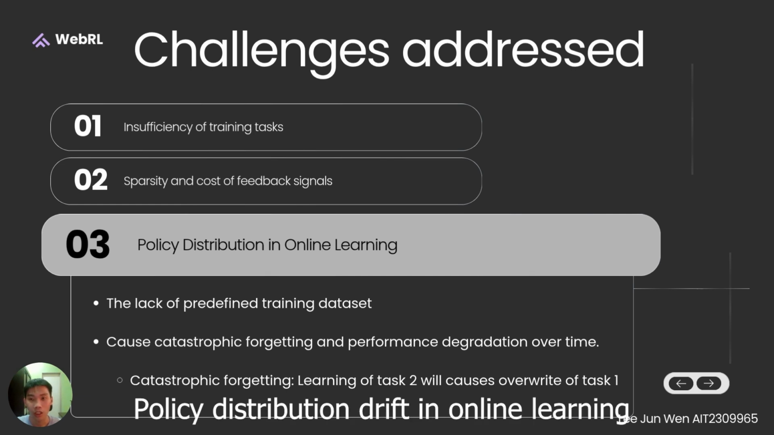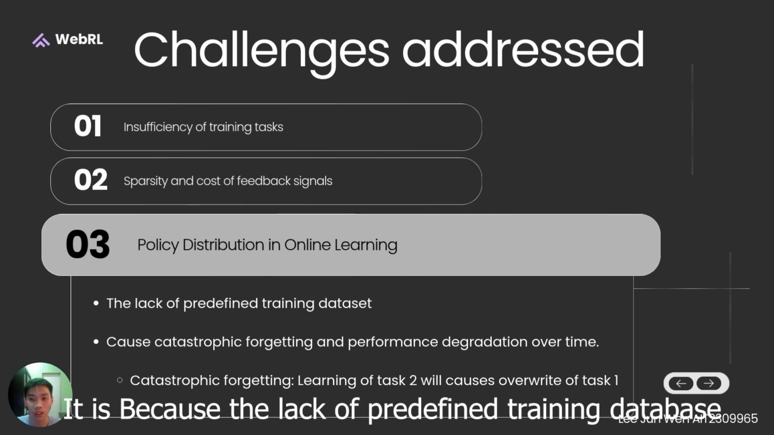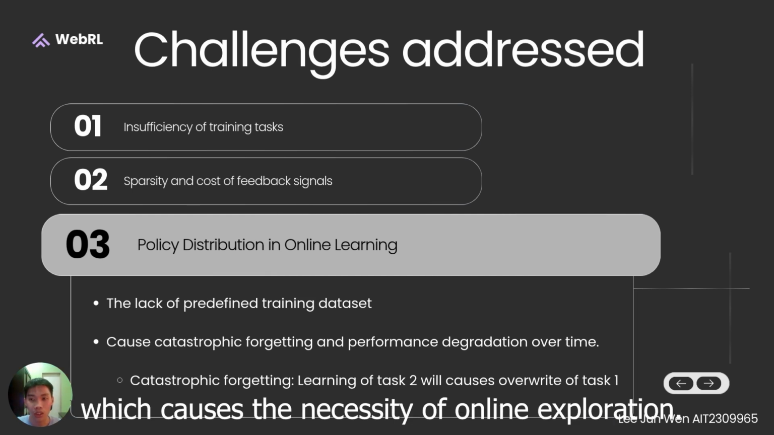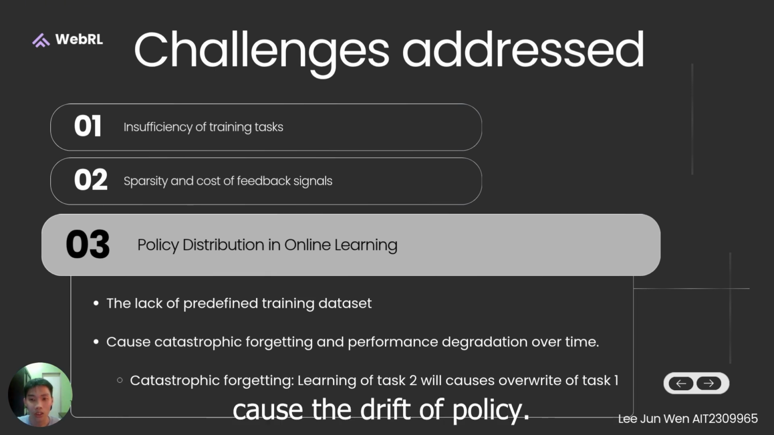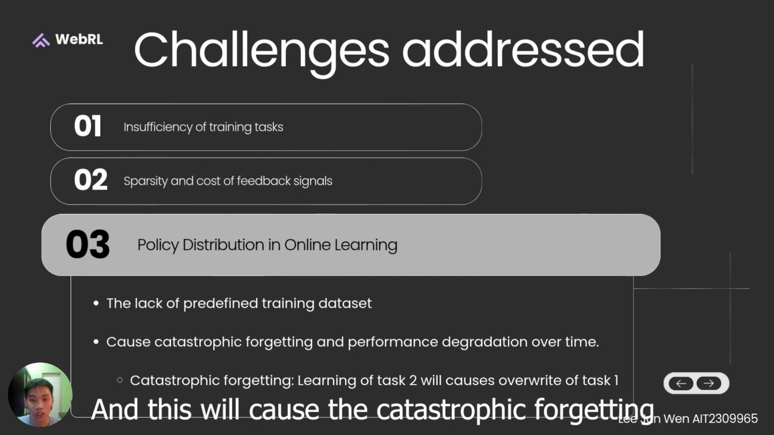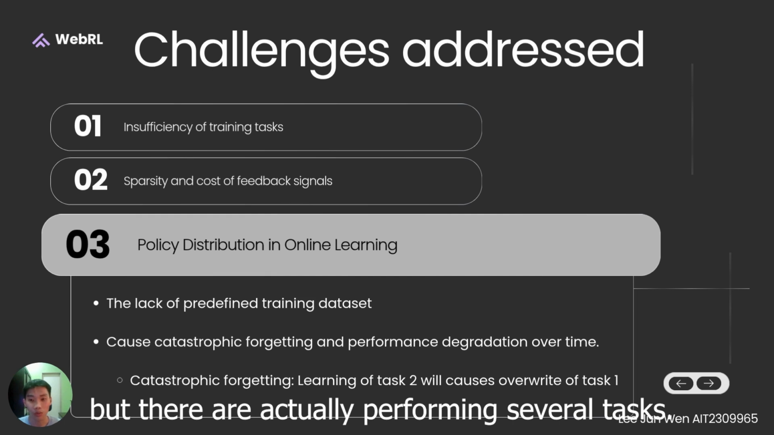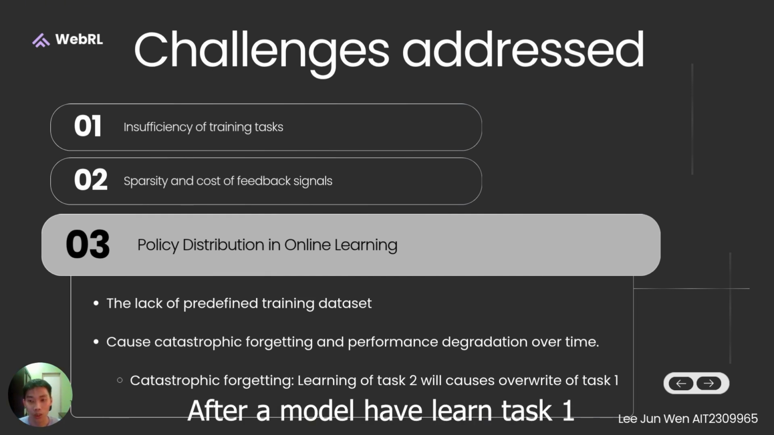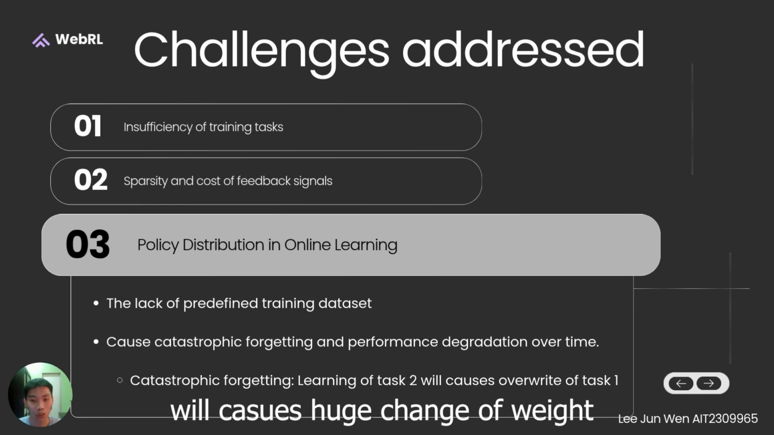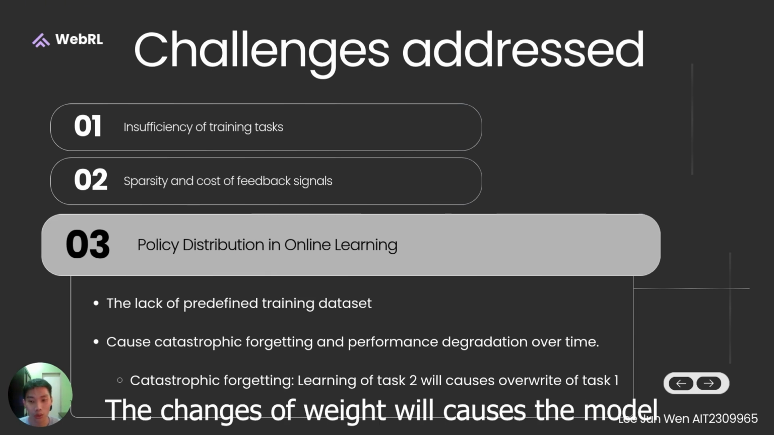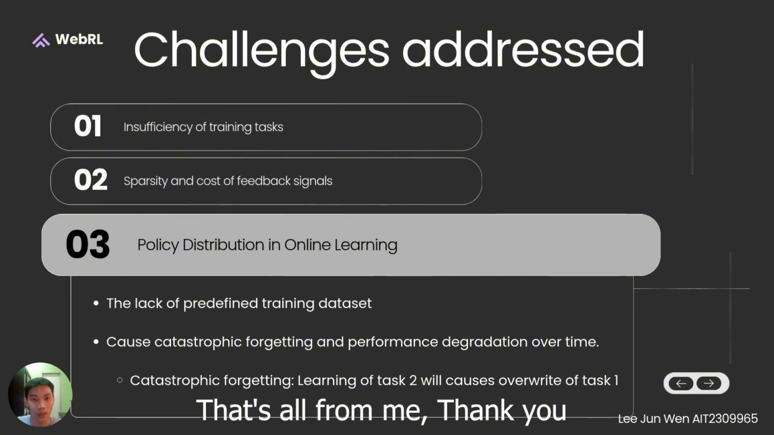The last challenge is policy distribution drift in online learning. It is because of the lack of a predefined training dataset, which causes the necessity of online exploration. Thus, it will cause the drift of policy, and it will cause catastrophic forgetting and performance degradation over time. It is because they are using the same weights to train the model for the main task, but it is actually performing several tasks. After a model has learned task 1, moving on to task 2 will cause a huge change of weights. The change of weights will cause the model to forget task 1. That's all from me, thank you.